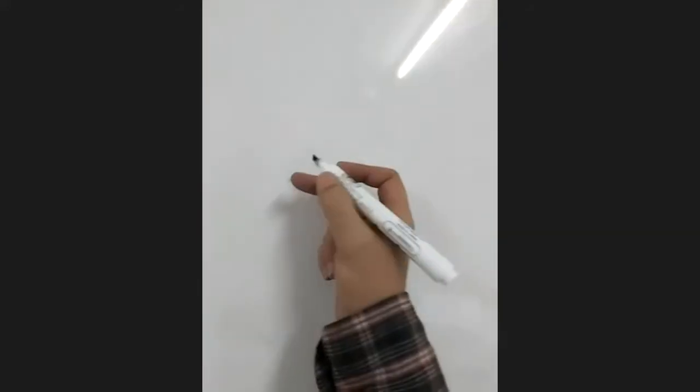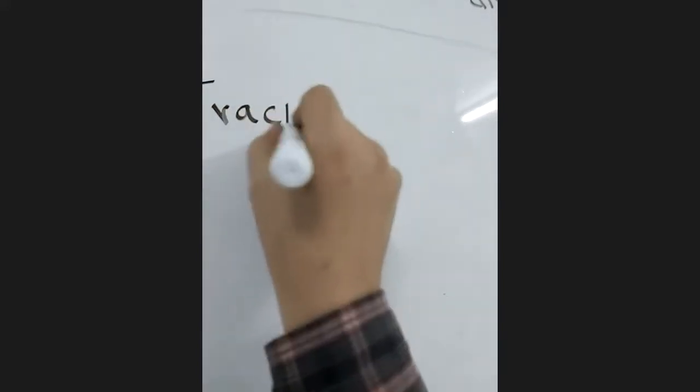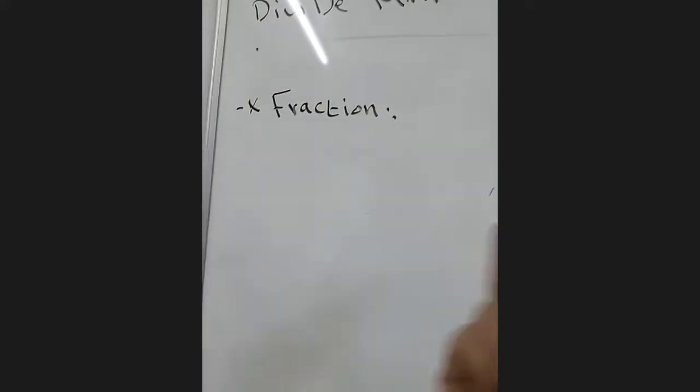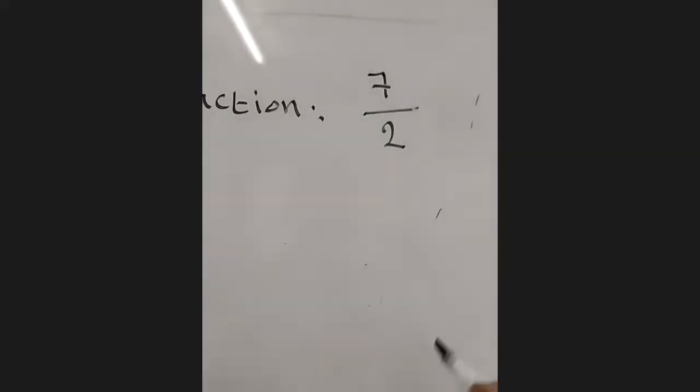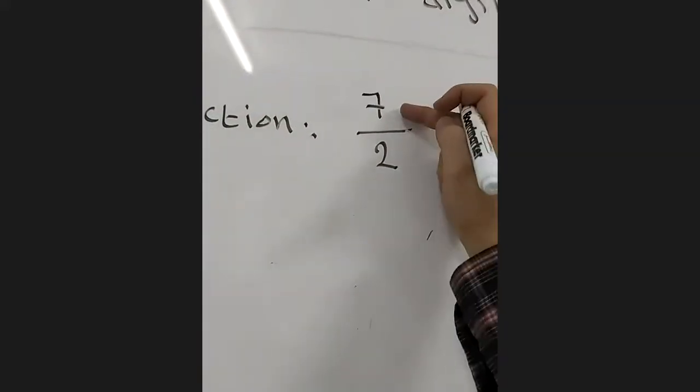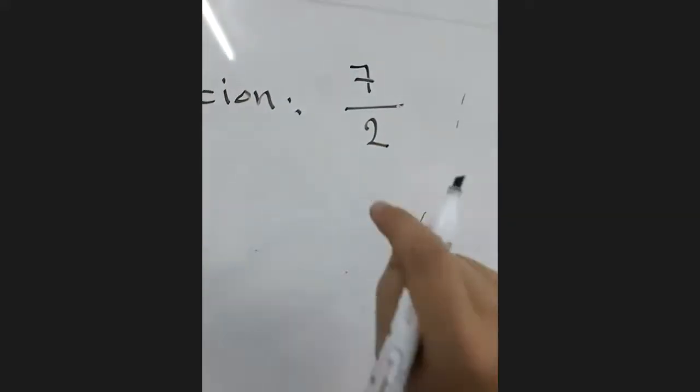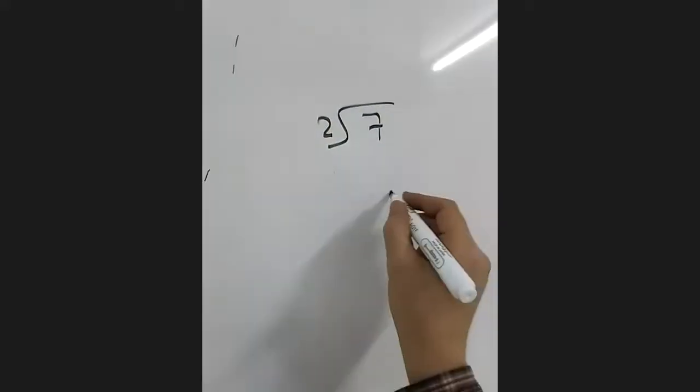So let's remember a few things here, guys. We know that division can be written in three forms. First of all, fraction. We know that the fraction is division. When I say 7 over 2, this means 7 divided by 2, not 2 divided by 7. So 7 divided by 2, not 2 divided by 7.